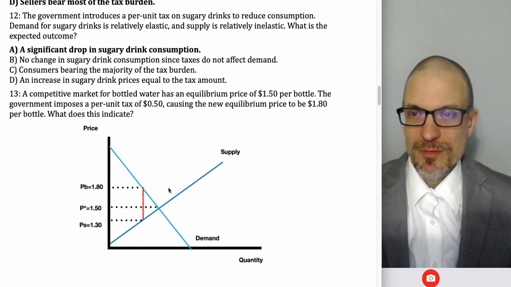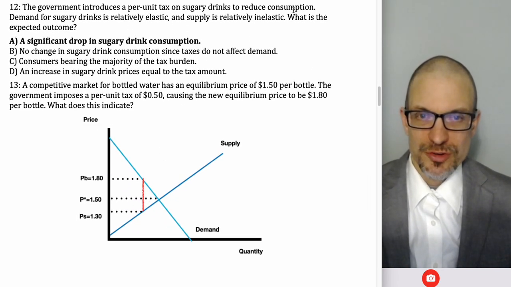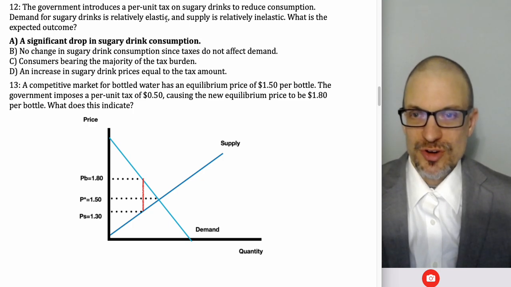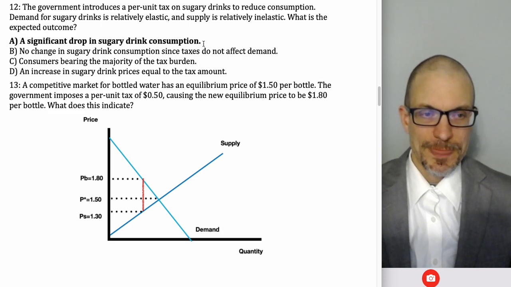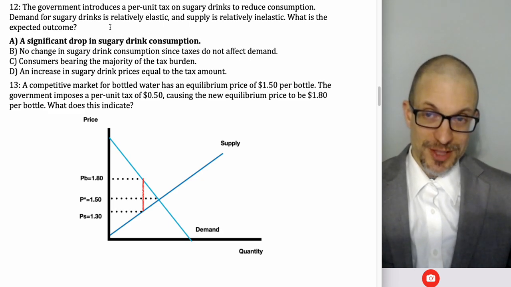Okay, anyway, so government introduces a per unit tax on sugary drinks to reduce consumption. Demand for sugary drinks is relatively elastic. Supply is relatively inelastic. What's the outcome? Very big drop in sugary drink consumption.